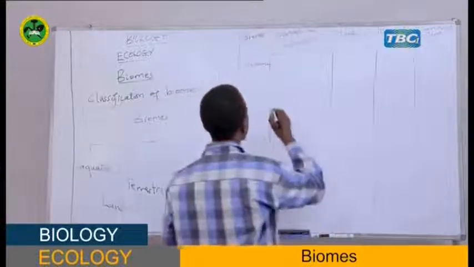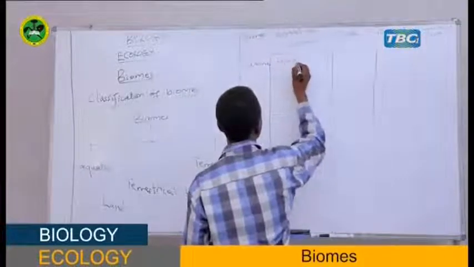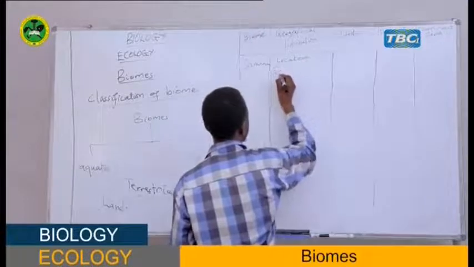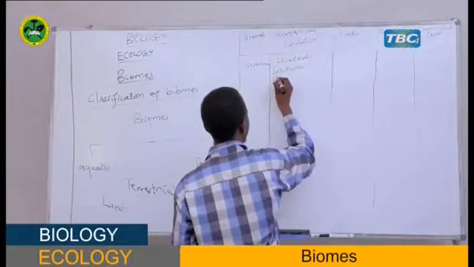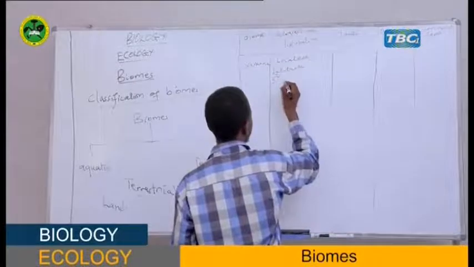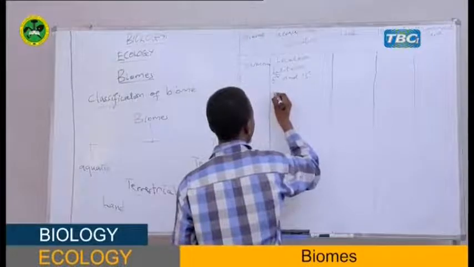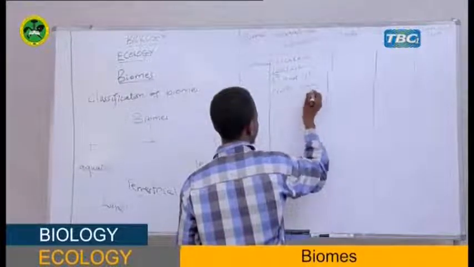Savanna is located in the latitude which is between 5 degrees and 15 degrees north and south of the equator.